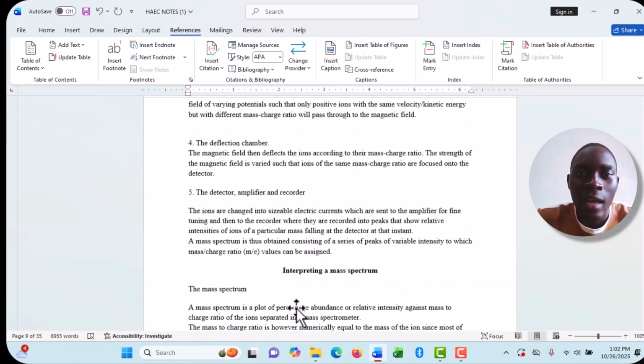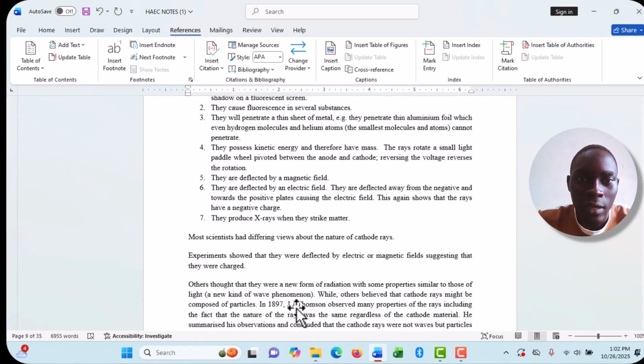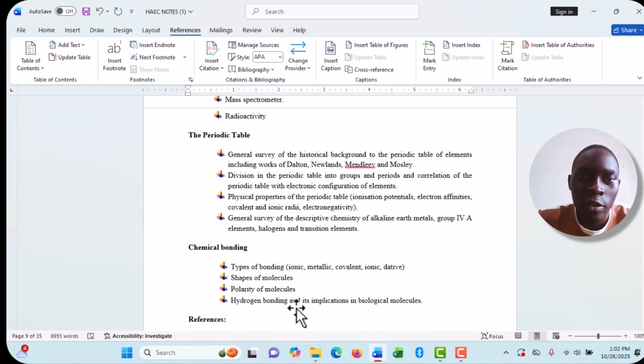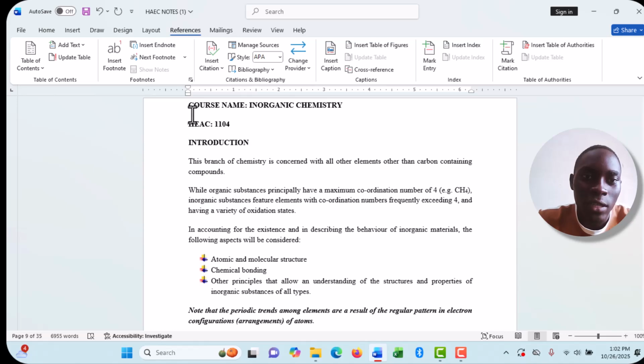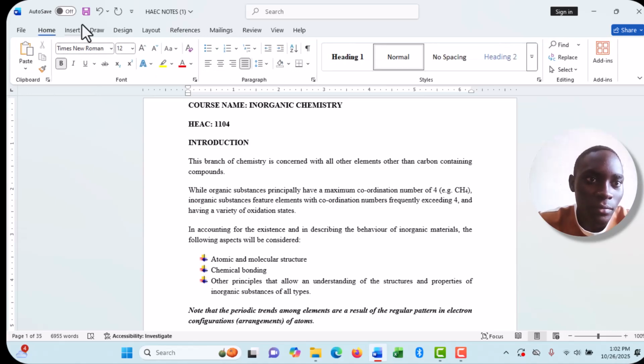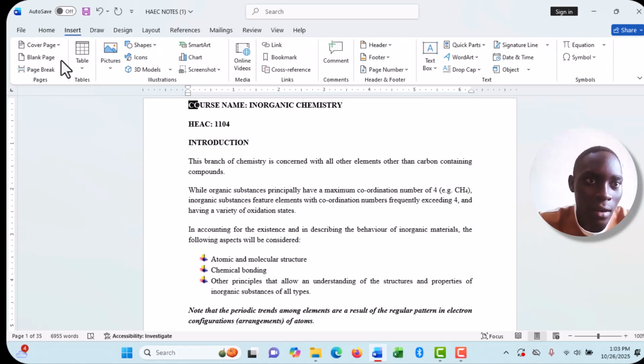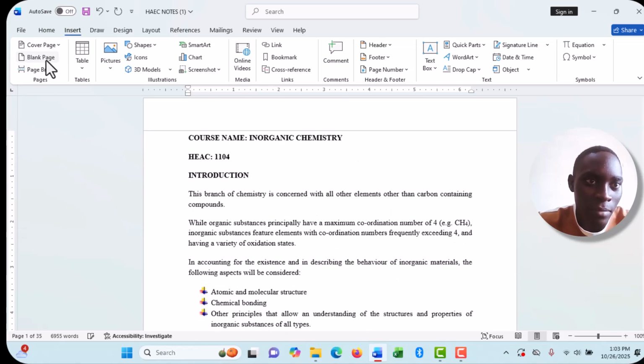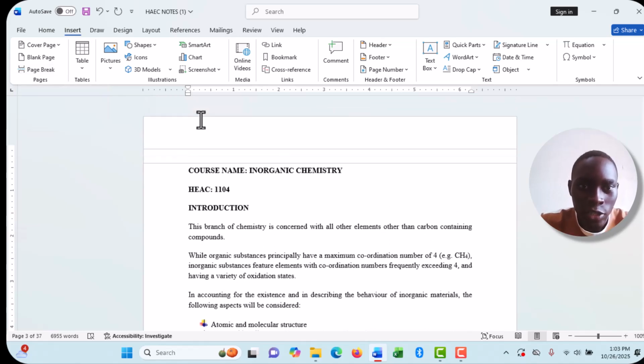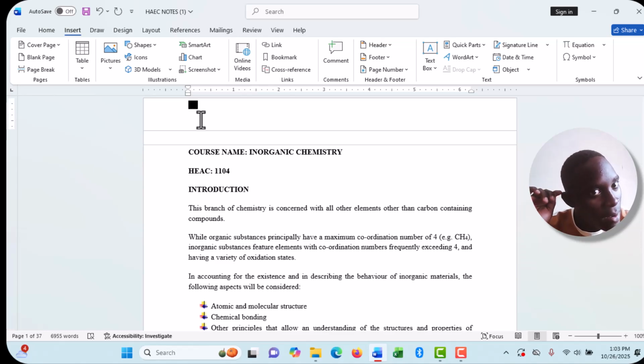Having inserted captions on all your diagrams, images or tables in your document, you put your cursor at the start of the document, and let's put our list of tables and figures on our first page. To do that, I first have to create a blank page. I come to my home, insert blank page. You can say page break, and when I break the page, this will be my blank page.